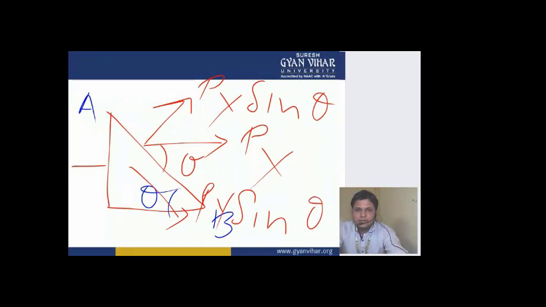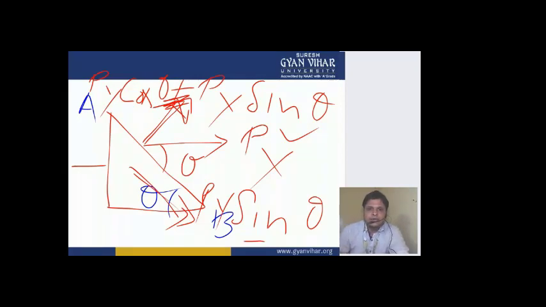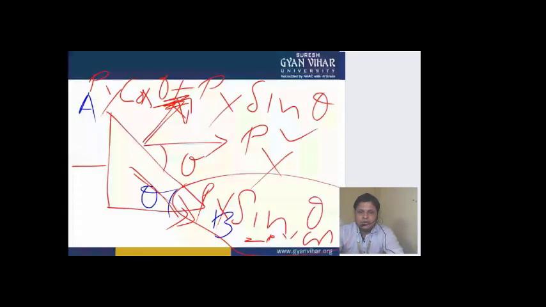Now if we want to find the total load perpendicular to this plane AB, this is one of the terms obtained from Px, and from Py it was Py cos theta. So the total load perpendicular to this plane is Py cos theta plus Px sine theta, and the total load parallel to this plane will be Px sine theta minus Py cos theta, because the direction was opposite of Py. So in this way we have obtained the total load acting perpendicular to this AB plane and parallel to this plane AB.